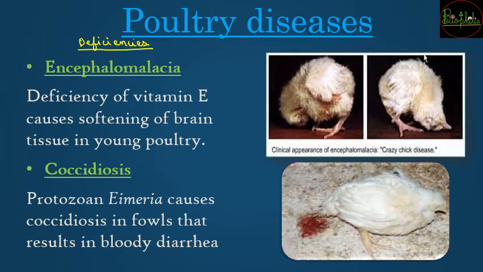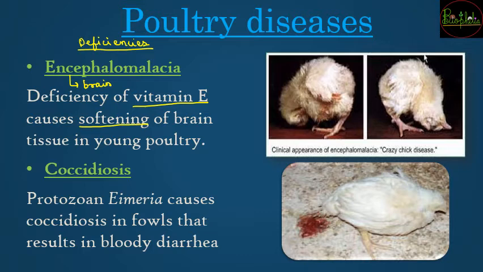So encephalomalacia is a disease which is because of the deficiency of vitamin E. If there is a lack of vitamin E in the feed, then there is going to be a disease, encephalomalacia. Cephalo is the term regarding the brain. So if softening of the brain happens, that is, the brain tissue gets softened, in young poultry majorly, then it is because of vitamin E deficiency.